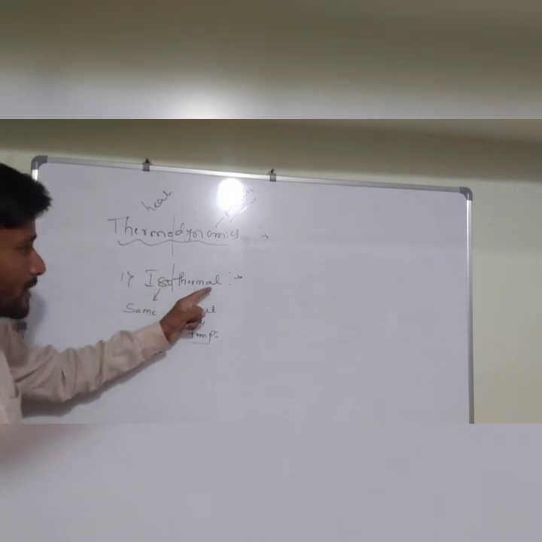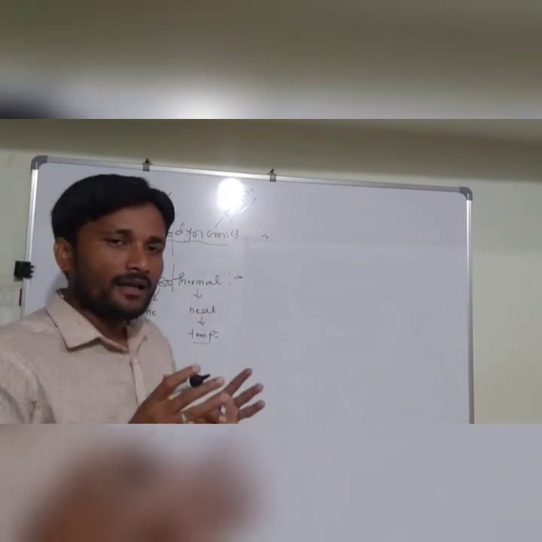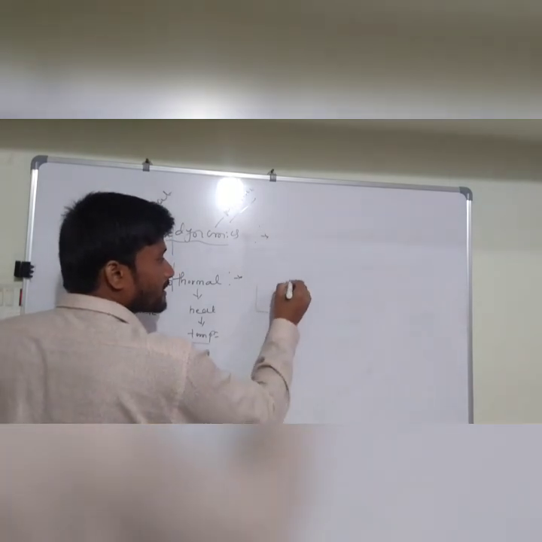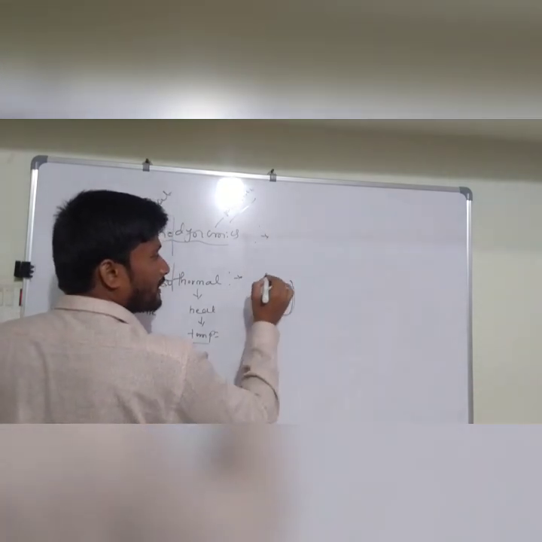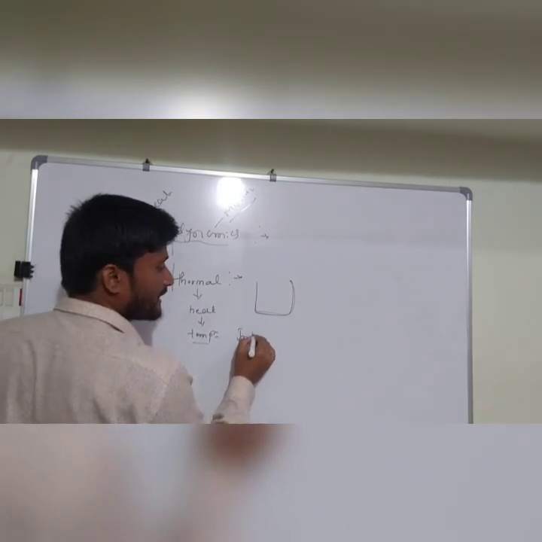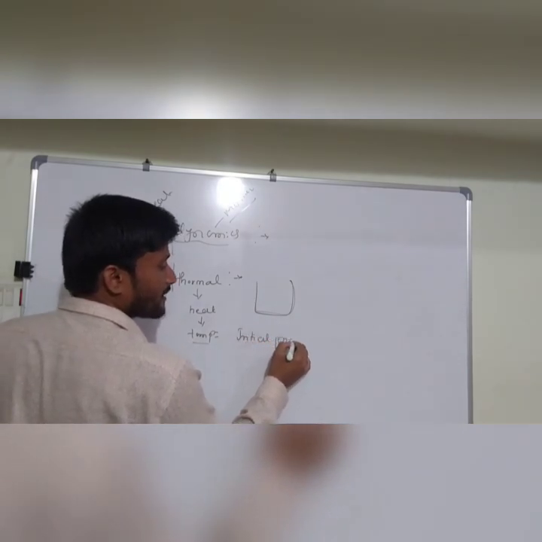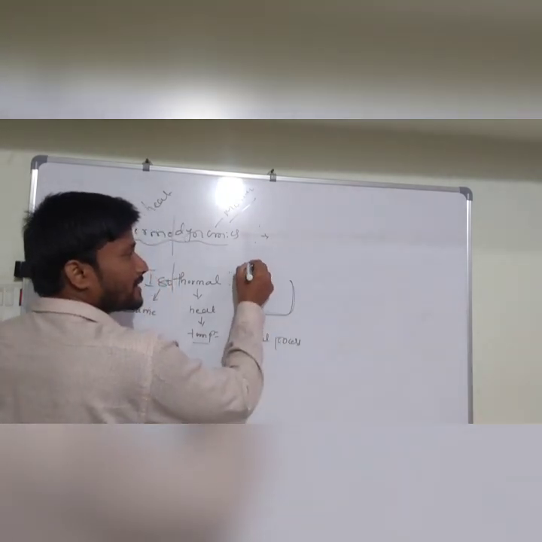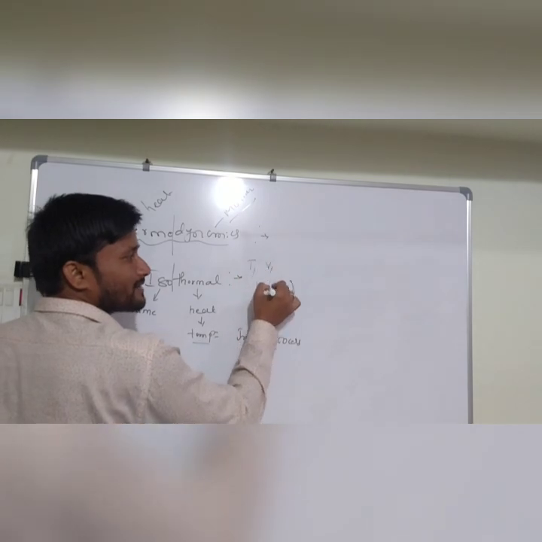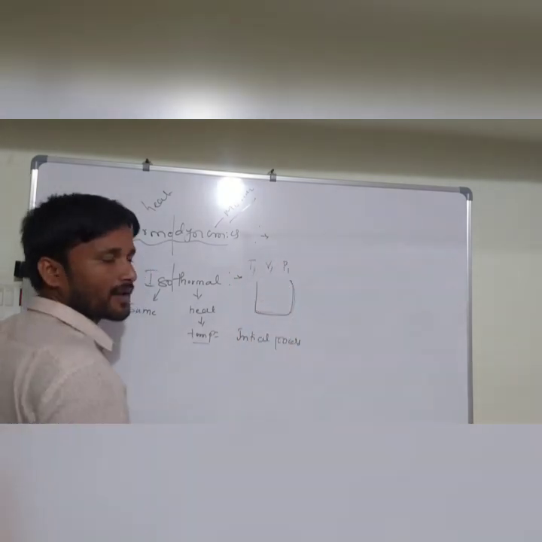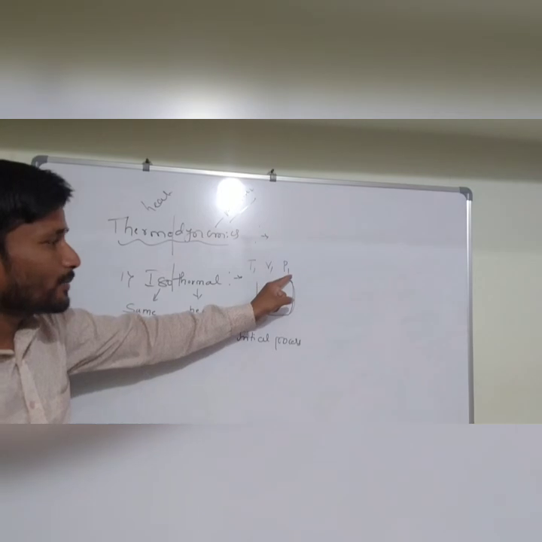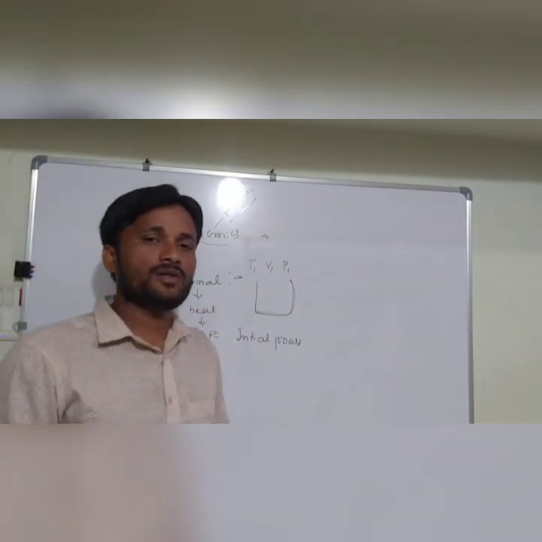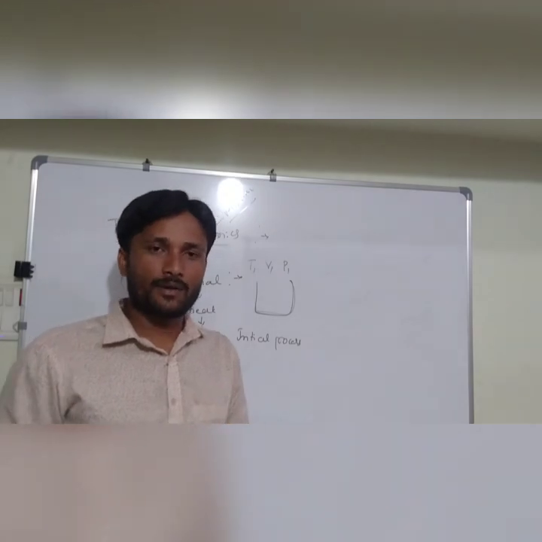So isothermal means, think that this is the initial process. Here in the initial process the temperature is T1, volume is V1, pressure is P1. Temperature, volume and pressure are all in the initial position: T1, V1, P1.